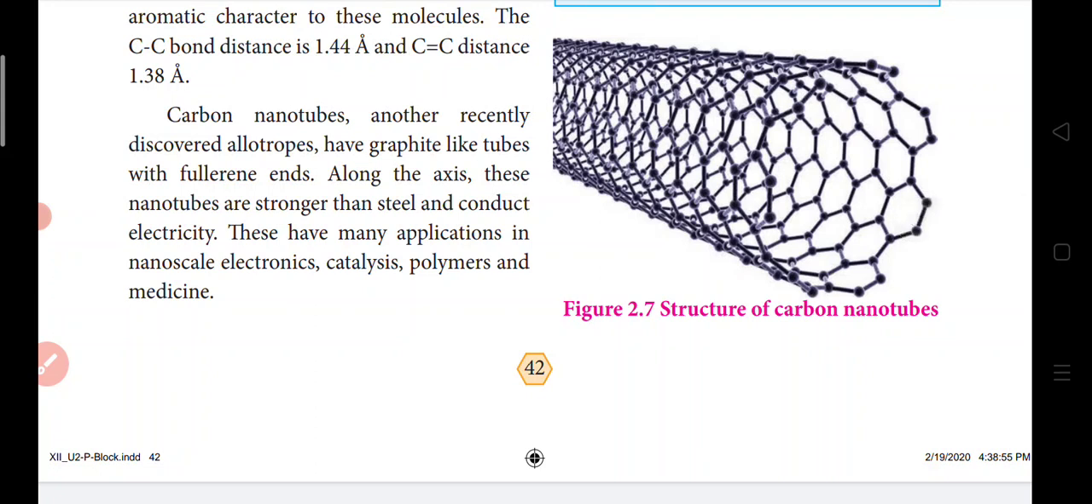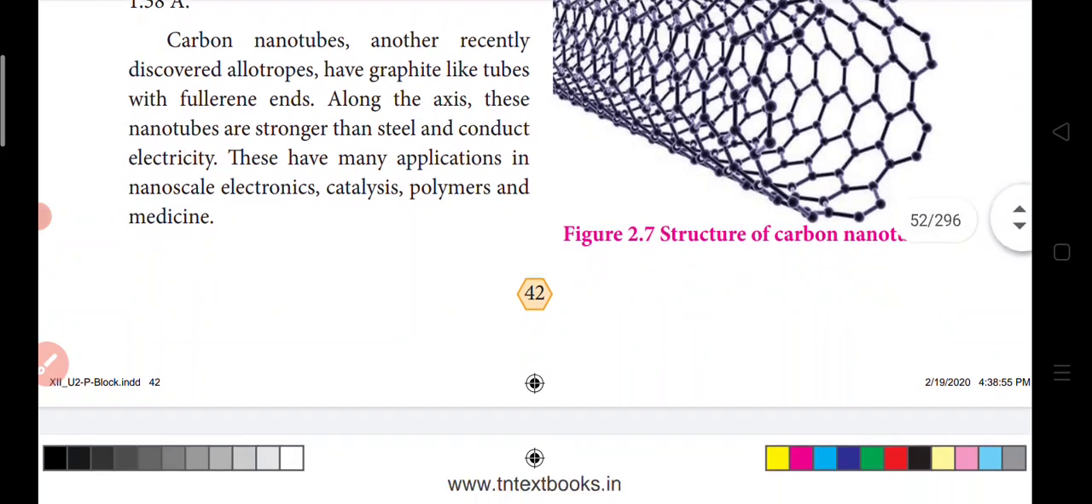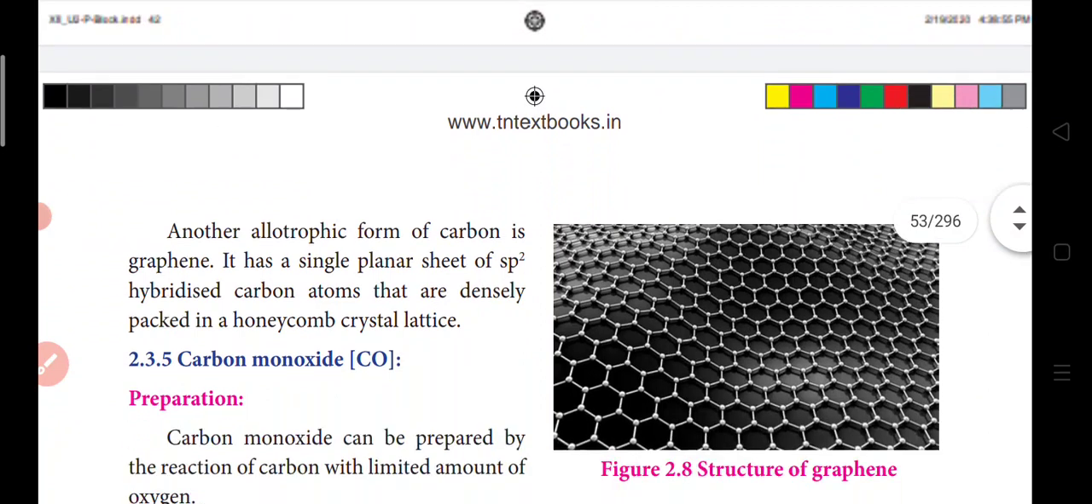Imagine, steel is the strongest material we have, which is why we use it in airplanes and so on. But the carbon nanotube is stronger than steel, and it will also conduct electricity. These have many applications in nanoscale electronics, catalysis, polymers and medicine. So it has so many applications.